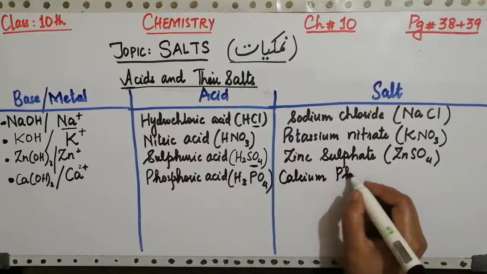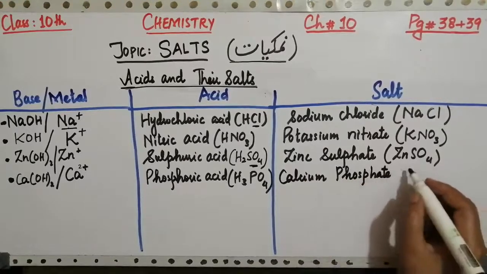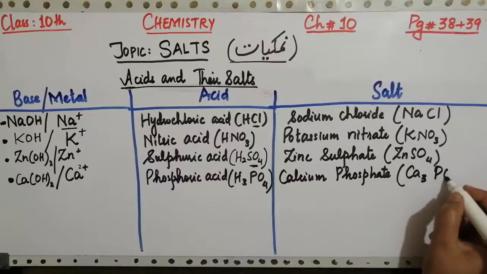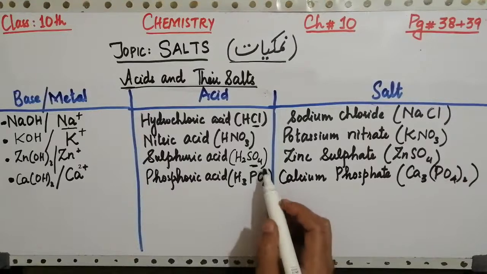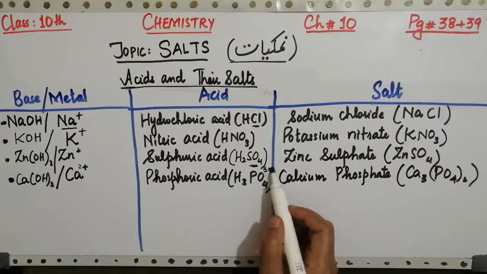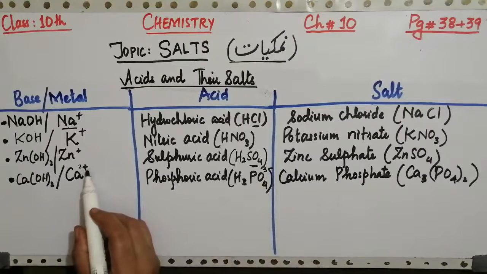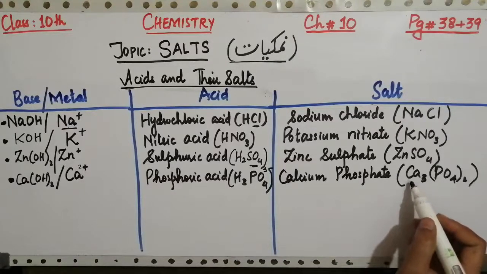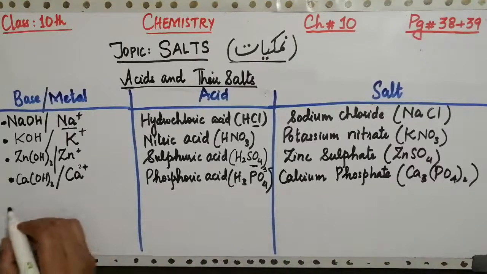So it will become calcium phosphate, having formula Ca3(PO4)2, because PO4 has 3 negative charges on it, while the calcium has 2 positive. So exchanging their valencies, we will get Ca3(PO4)2, the PO4 taken twice.